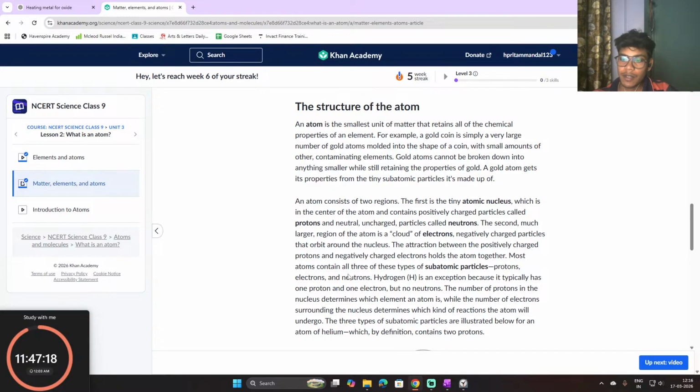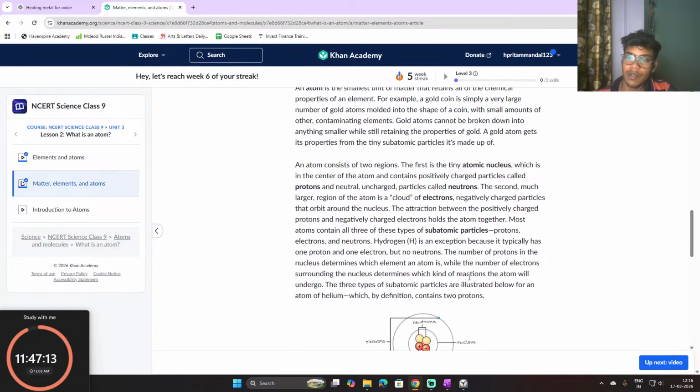So most atoms contain all three of these types of subatomic particles: protons, electrons and neutrons. Hydrogen, H, is an exception because it typically has one proton and one electron, but no neutrons. The number of protons in the nucleus determines which element an atom is, while the number of electrons surrounding the nucleus determines which kind of reactions the atom will undergo. The three types of subatomic particles are illustrated below.